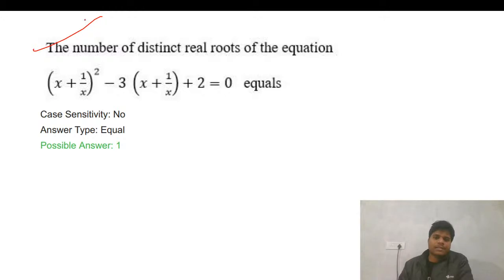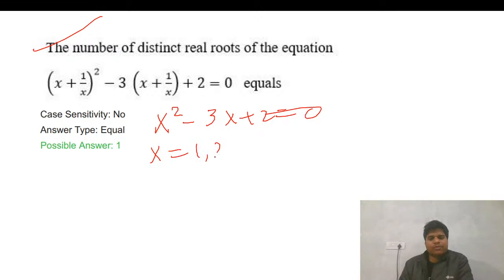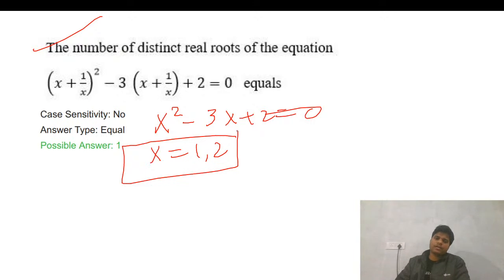Number of distinct real roots of the equation. Let's take it as a capital X. X square minus 3x plus 2 equals 0. So we get X equal to 1 and 2. So X plus 1 by X equals to 1.